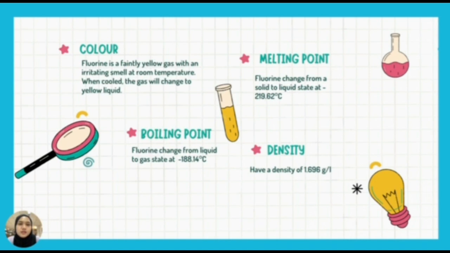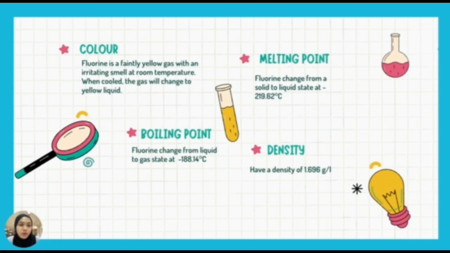The first one is the color. Fluorine is a faintly yellow gas with an irritating smell at room temperature. When cooled, the gas will change to a yellow liquid. The second one is melting point. Fluorine will change from solid to liquid state at negative 219.62 degrees Celsius, which means that is fluorine's melting point.